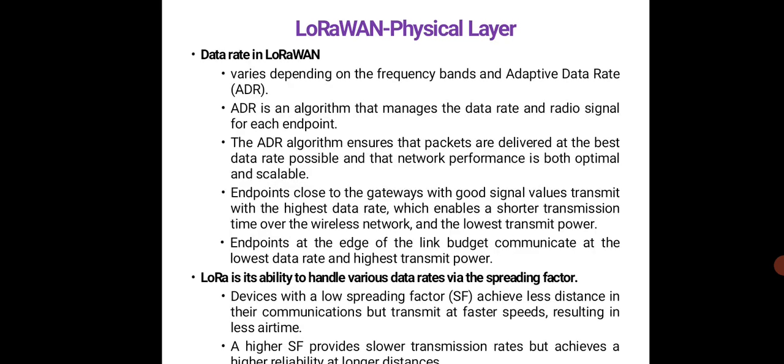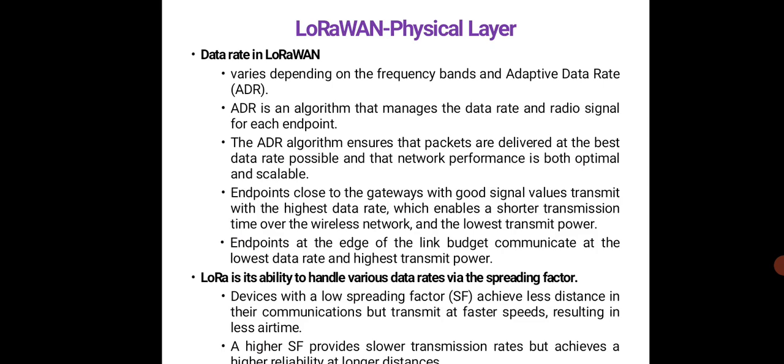So, what is the data rate in the LoRaWAN? It depends upon the frequency bands and it is an adaptive data rate. Adaptive data rate is an algorithm that manages the data rate and radio signal for each endpoint. It ensures that packets are delivered at the best data rate possible and that network performance is both optimal and scalable.